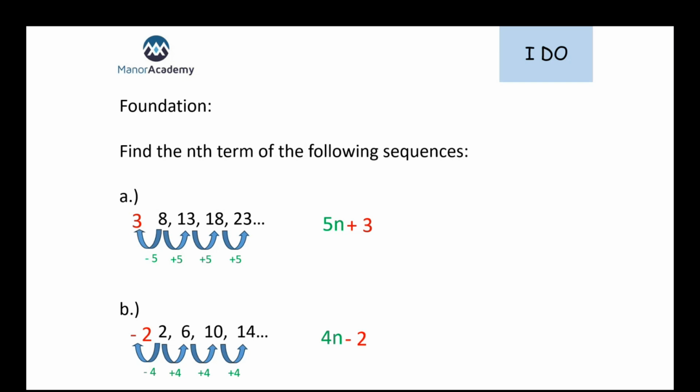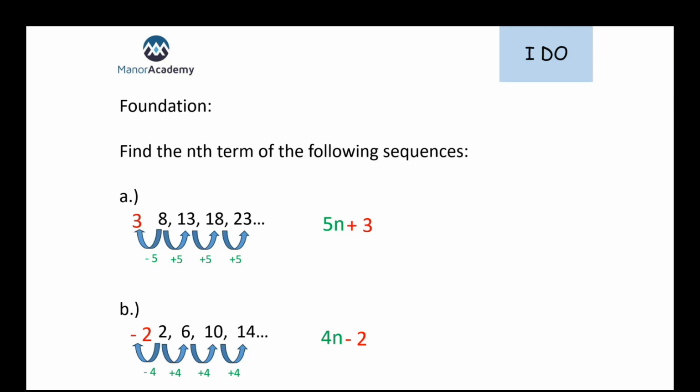Now, the second one is slightly different. This time, again, we're going to look for that pattern, because it doesn't tell us that it's a linear sequence. If we were on higher, it might be a quadratic sequence that we have to find. So we have to start by checking out that pattern. To get from 2 to 6, we add 4. 6 to 10, we add 4. And 10 to 14, we add 4. So we are adding 4 each time, so it is a linear sequence.